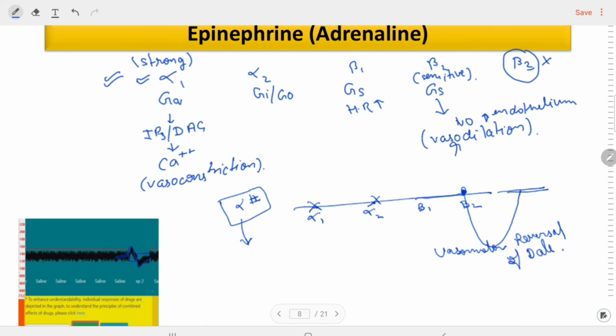Here BP is increased due to the alpha 1 action. So there is a sudden BP increase and the peripheral vascular resistance will increase, that will lead to activation of the vagal nerve again, and that will lead to the decrease in the heart rate.